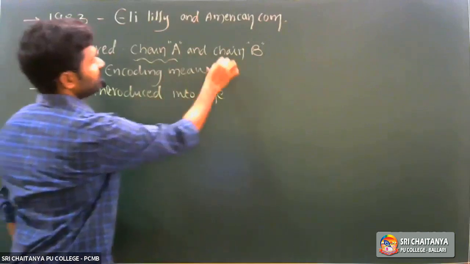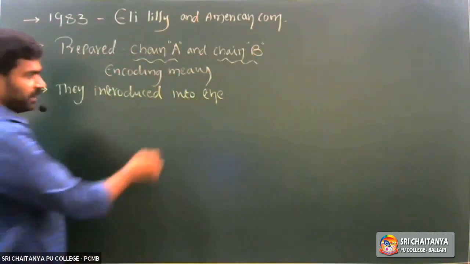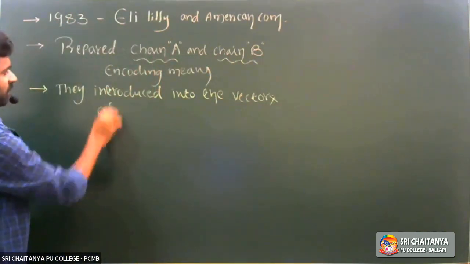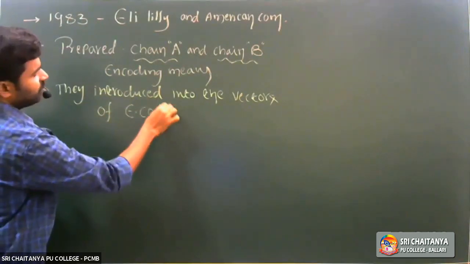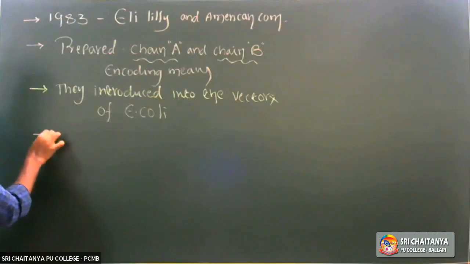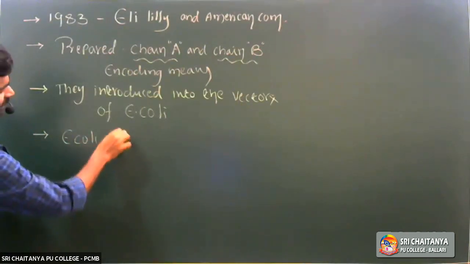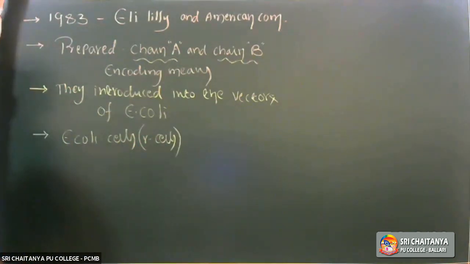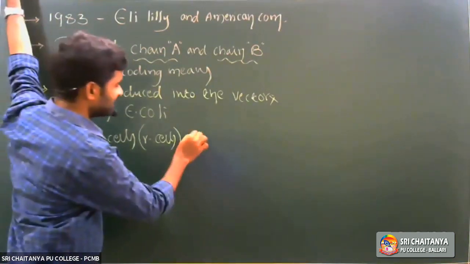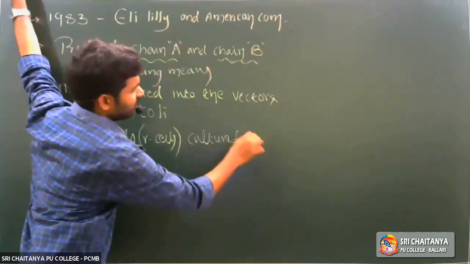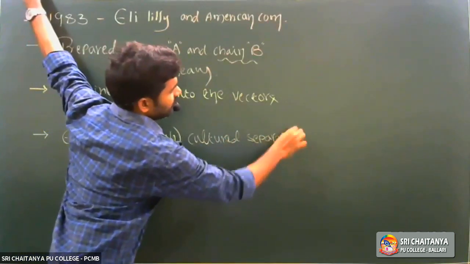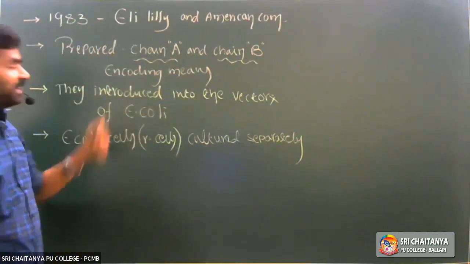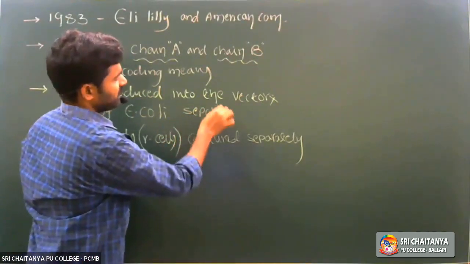Here chain A encoding genetic material and chain B encoding genetic material are introduced into the vectors of E. coli separately. Later, those E. coli cells are considered recombinant cells, recombinant bacterial cells. So those recombinant bacterial cells are cultured separately.